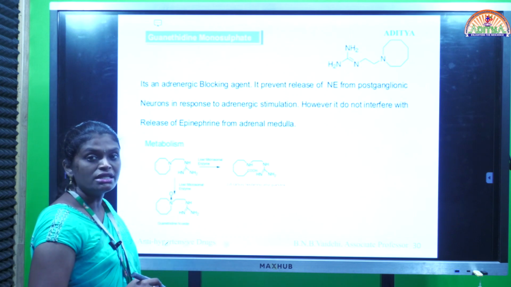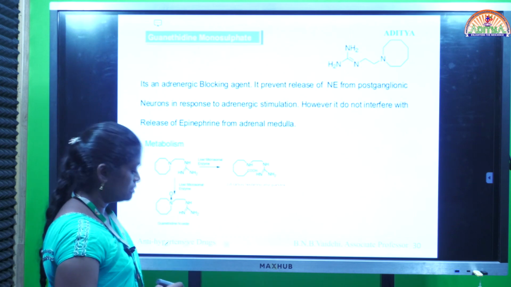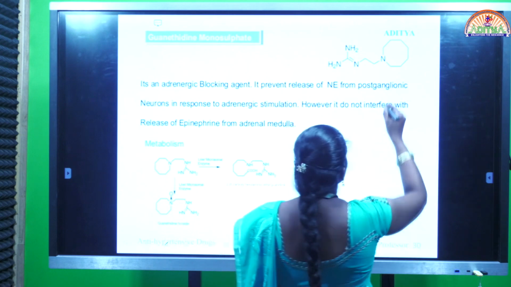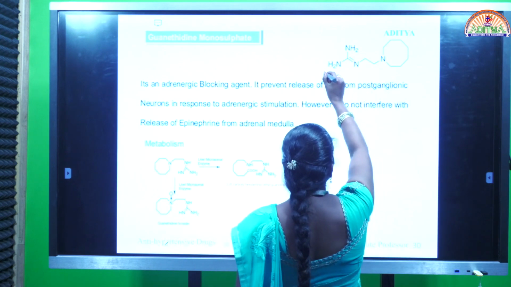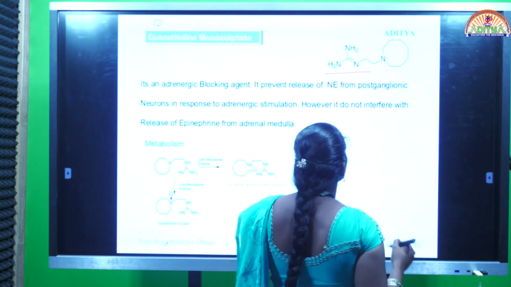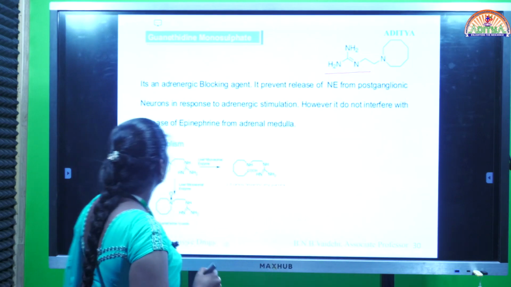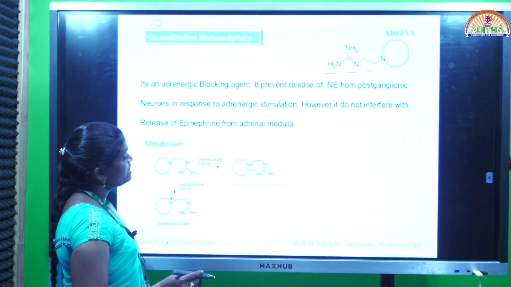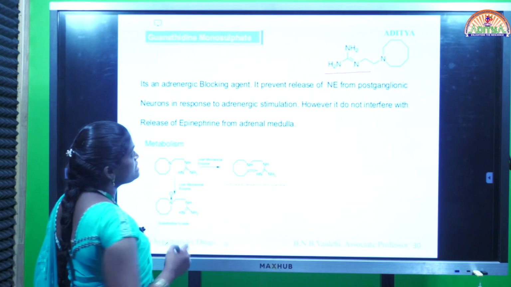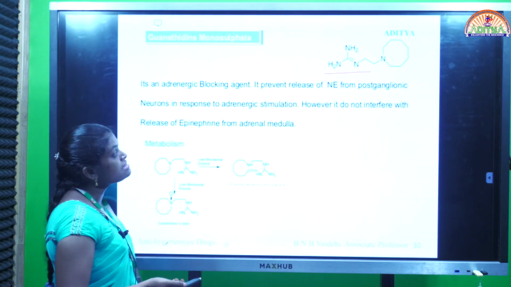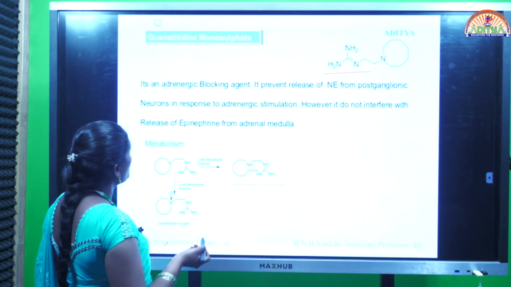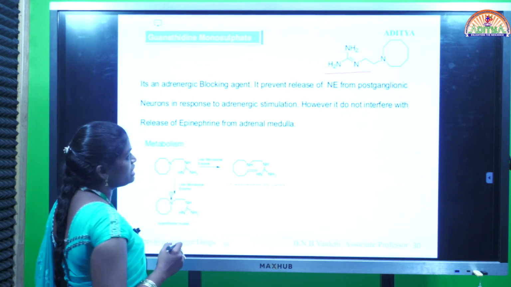The next drug is guanethidine monosulfate. This is the structure, and this one is called guanidine. Coming to the mode of action, it is an adrenergic blocking agent and it prevents the release of norepinephrine from postganglionic neurons in response to adrenergic stimulation.